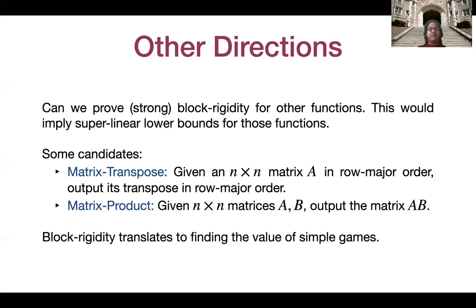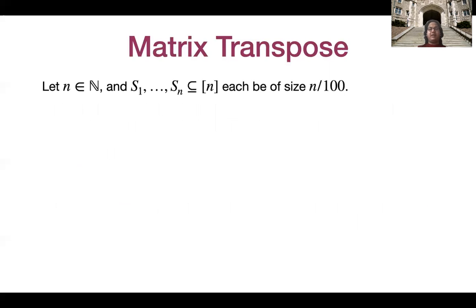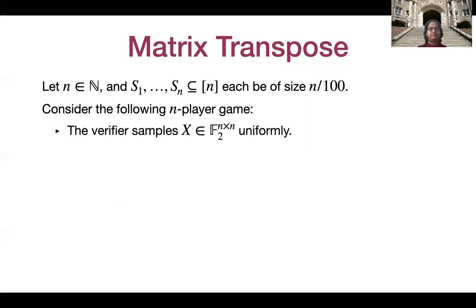I would like to explain the game for matrix transpose, and I think it is a very nice problem. Let n be a natural number and S1 up till Sn be subsets of 1 to n, each of size n over 100. Again, this n over 100 can be thought of as any small constant times n.